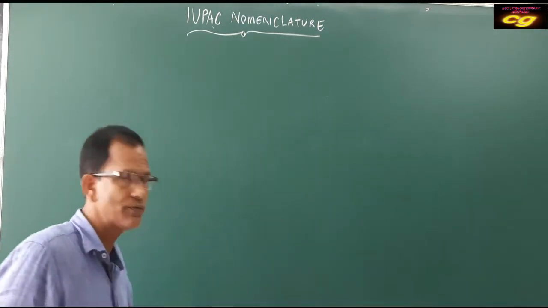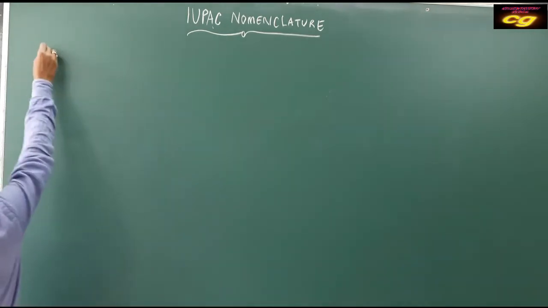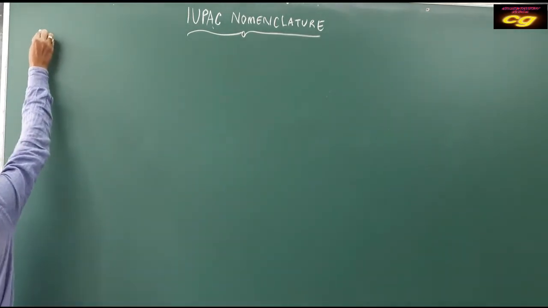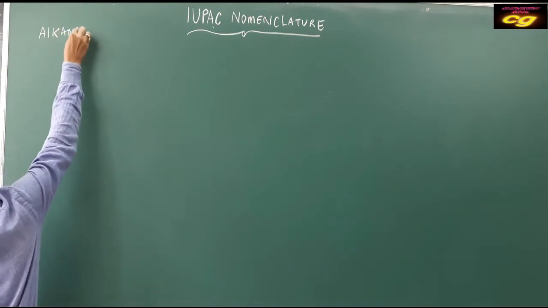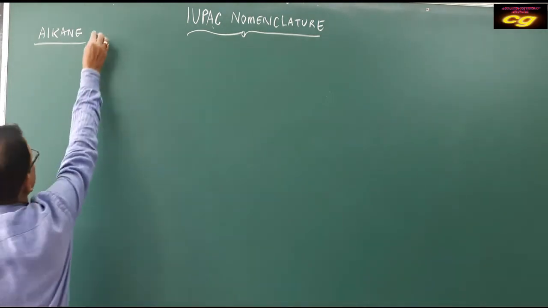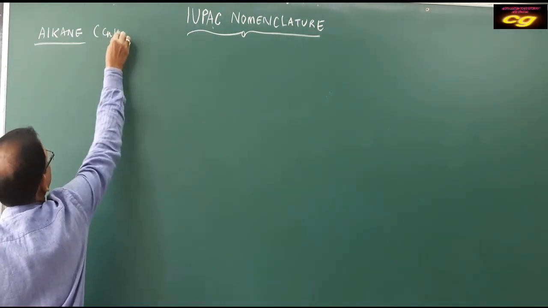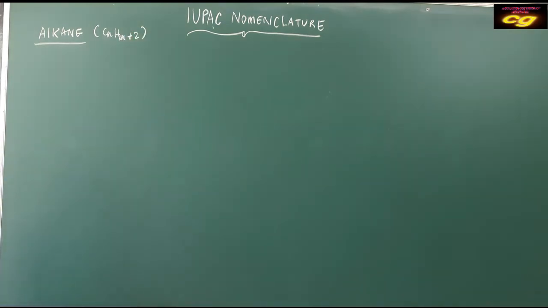So let us start from alkane, the first member of organic compounds. The alkane general formula is CnH2n+2, already known, and the suffix is -ane.